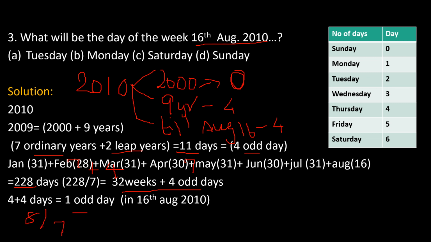So we go to the general table. In the general table, 1 odd day means Monday. So on 16th August 2010 it will be Monday.